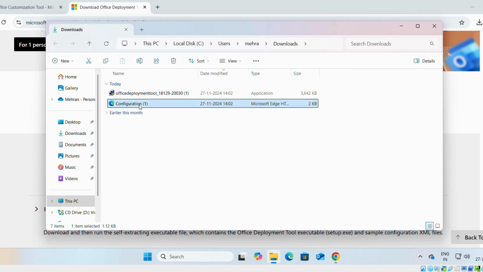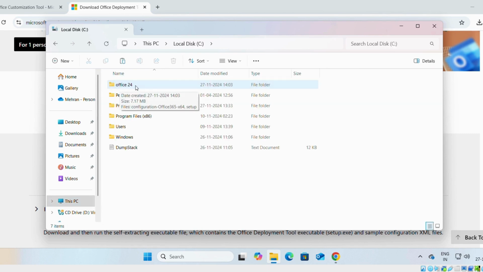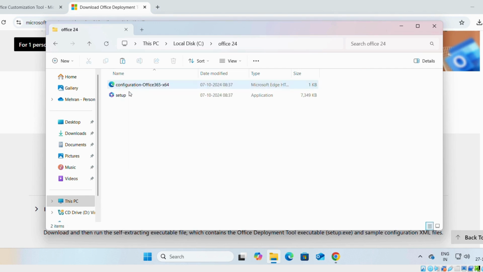We will copy this configuration file. Then we will open our computer, drive C, Office 24, and paste the configuration file. Now we don't need this file, so we will delete it.